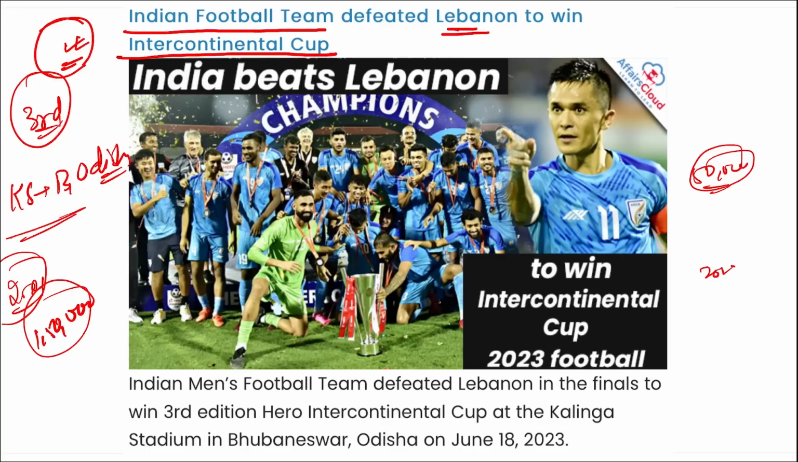This year in 2023, it was the third edition of the Intercontinental Cup, and this third edition of the Hero Intercontinental Cup was won by our team India. So the question can also be asked in such a way that Hero Intercontinental Cup is related to which sport? It is related to football.